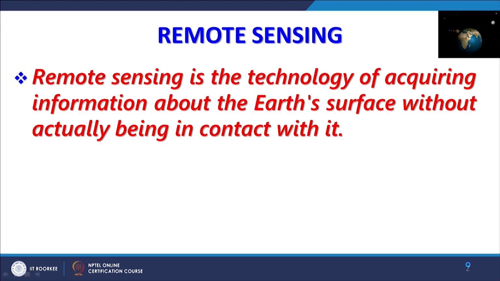That means, in simple words, anything which we can sense with our eyes or cameras or sensors without coming into physical contact with it, we can say that we are doing remote sensing. As you know, our eyes are very sensitive, though they work in a very limited part of the EM spectrum, which we will discuss in detail, that is only the visible part of the spectrum, but it is a very efficient remote sensor.